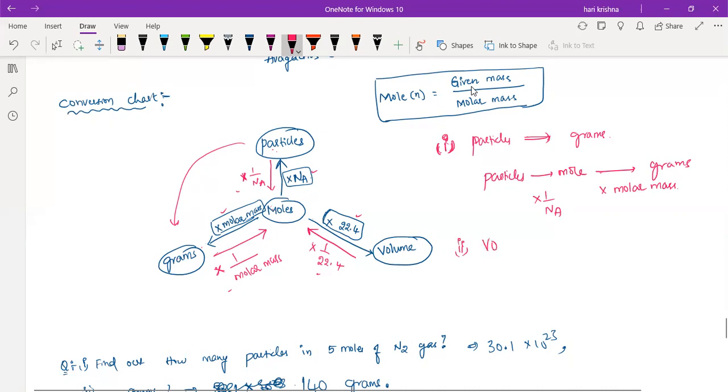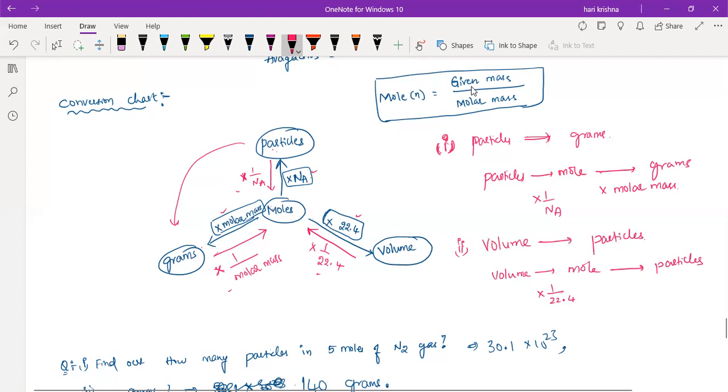Tell me, from volume to the particles, what is the conversion factor? First, you have to come from volume to mole, then mole to particles. So volume to mole, what is the conversion factor? We need to divide by 22.4.